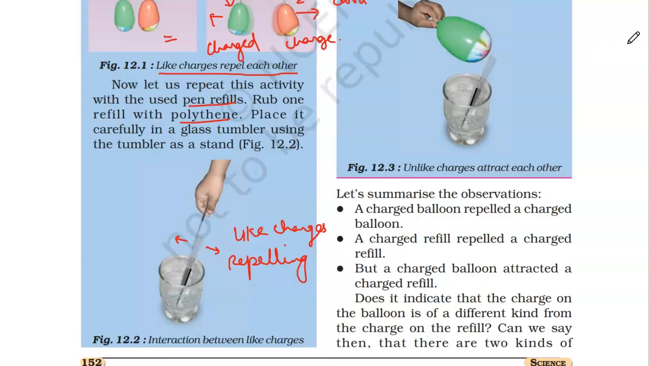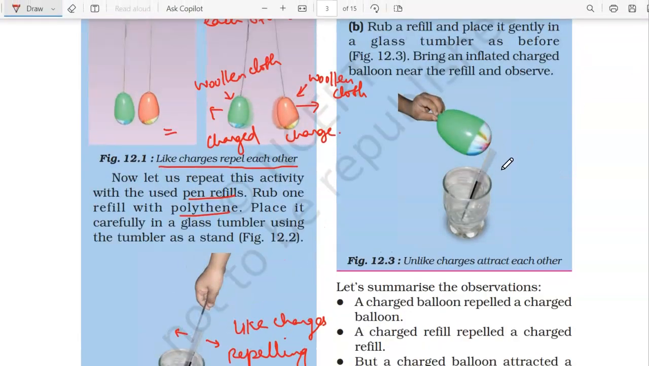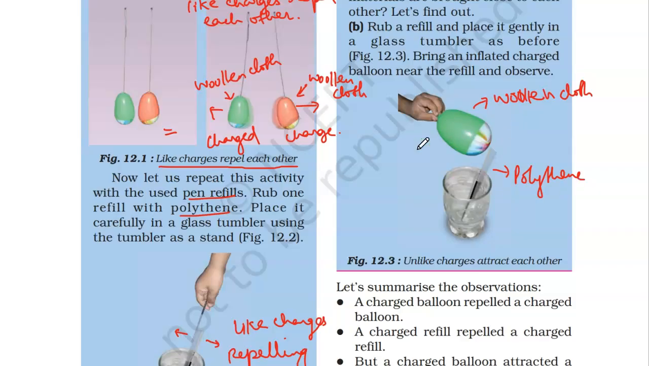But now if you bring a balloon near the refill, the balloon has one charge and the refill has another, because you rubbed the balloon with a woolen cloth and the refill with polythene. So they have developed opposite charges, or unlike charges. And unlike charges attract each other. So here you will see that the refill and the balloon attract each other.